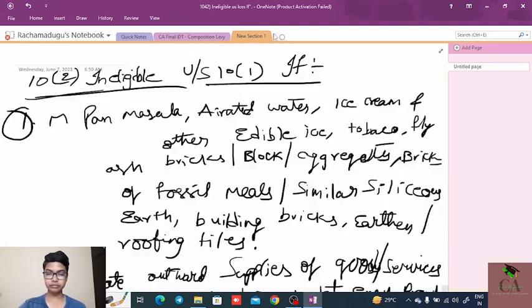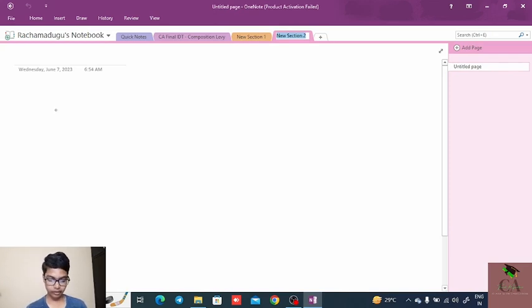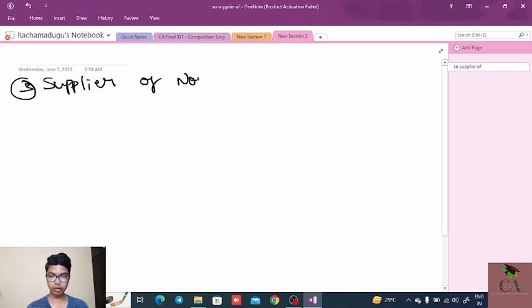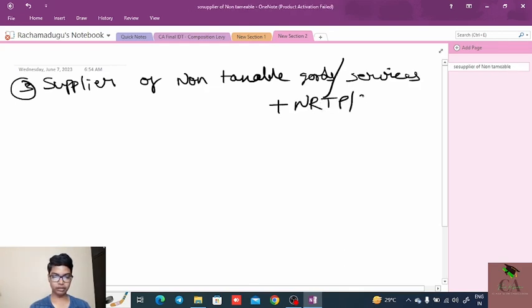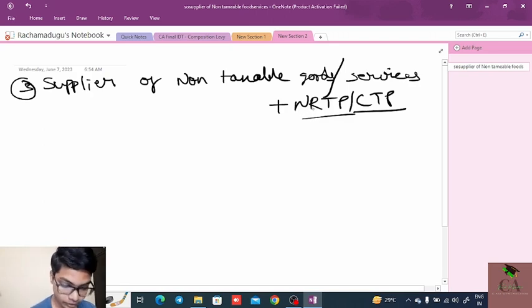Next. Third point. Supplier of non-taxable goods or services, plus NRTP or CTP. CTP means casual taxable person. NRTP means, one minute, I will be explaining this thing.